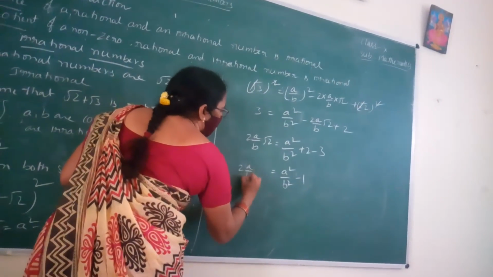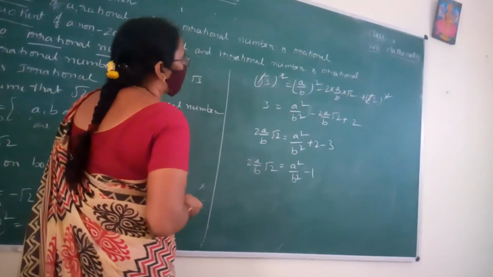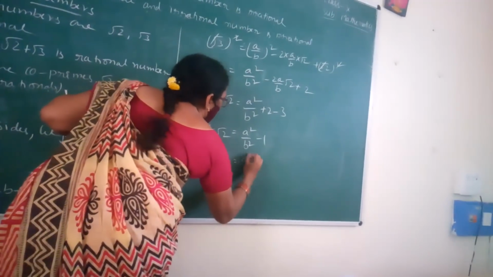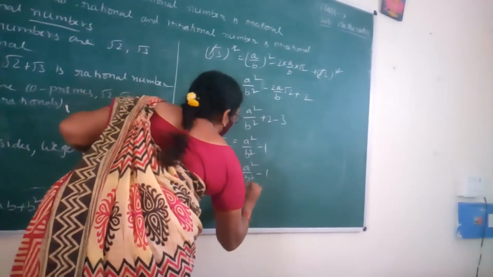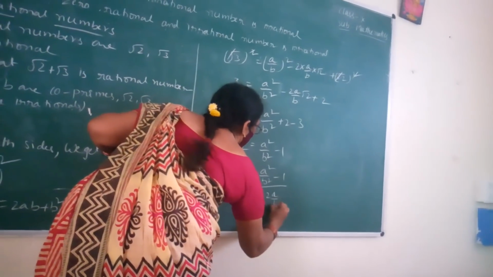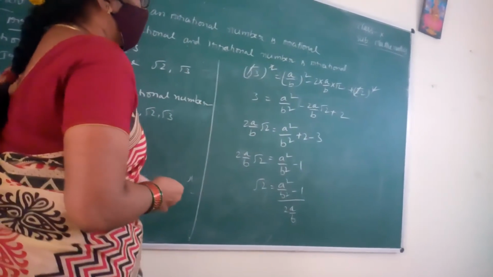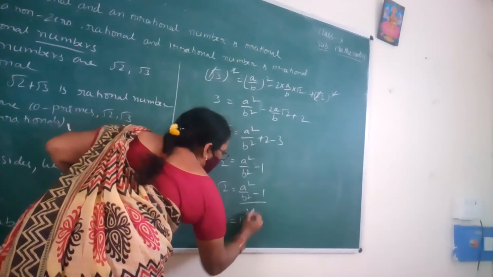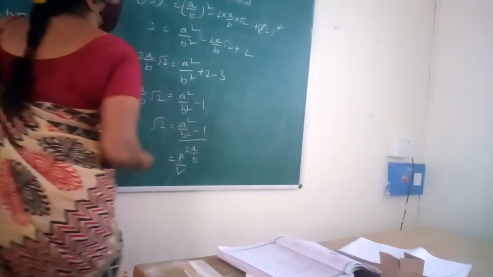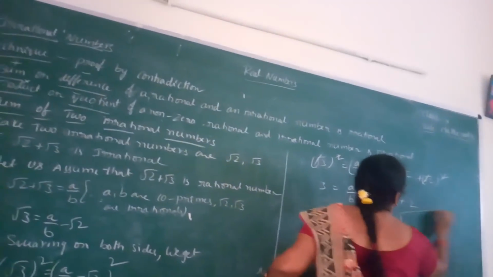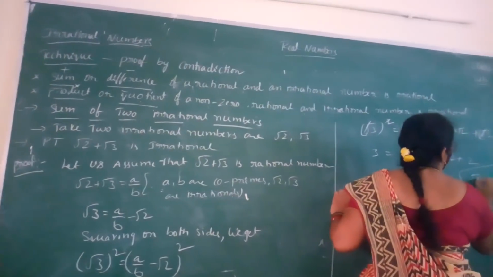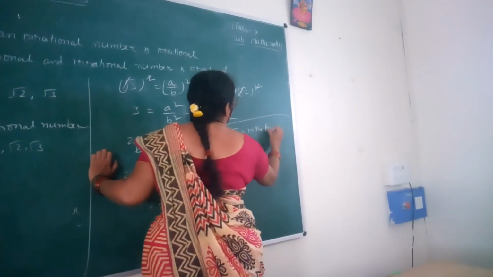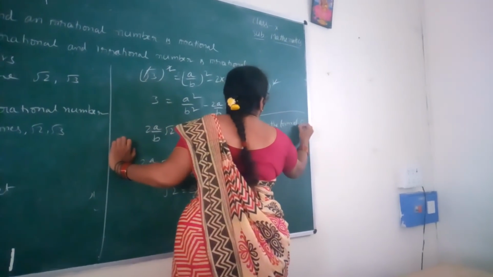Root 2 equals (A square by B square minus 1) by 2A by B. Okay. We take this numerator as P, this denominator as Q. So root 2 is in the form of P by Q.